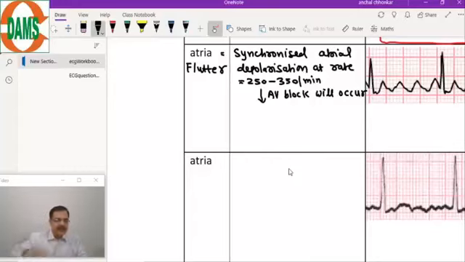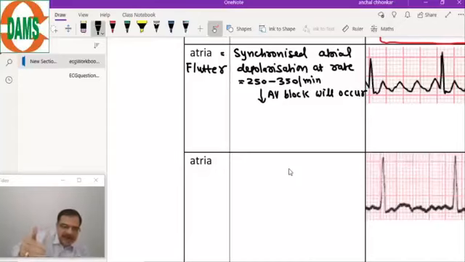The meaning of synchronized is that all the atrial fibers are depolarizing in a synchronized manner. And when all the atrial fibers are depolarizing in a synchronized manner, a P wave will be generated.